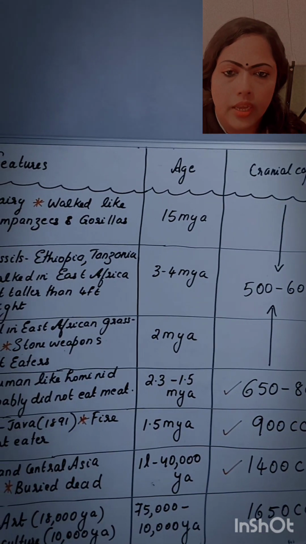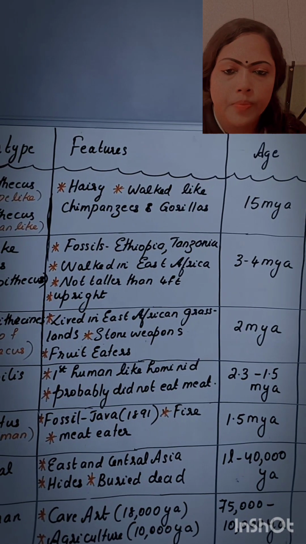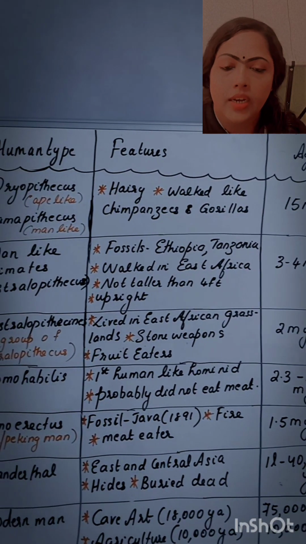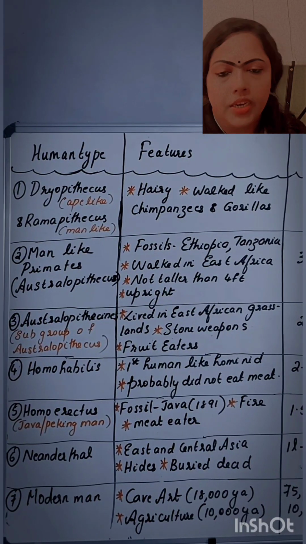And their features, their fossils obtained from Java, Indonesia. So they called as Java man or Peking man. And then they used fire and they were meat eaters. Okay, that is about Homo erectus, and they evolved 1.5 million years ago.